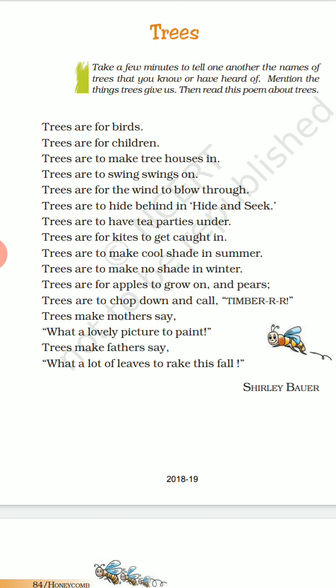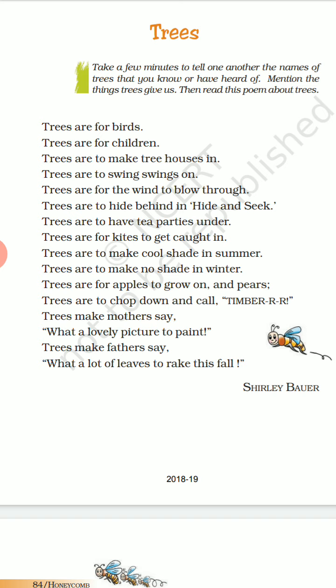So seeing the trees, the mother wanted to paint a lovely picture of trees, because she is so much attracted by the beautiful trees.